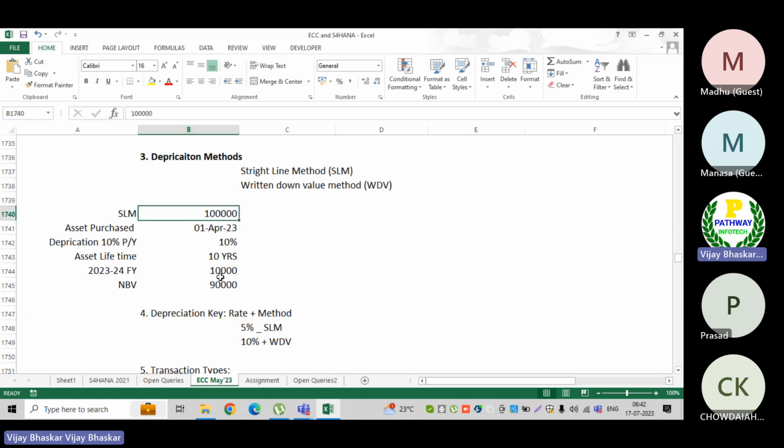This asset value has been reduced, then my present value is 90,000 only. Even after reduction of this value, for upcoming financial years I am going to calculate depreciation on this purchased value only. Okay, not on the net book value. Remember, the depreciation for upcoming financial years